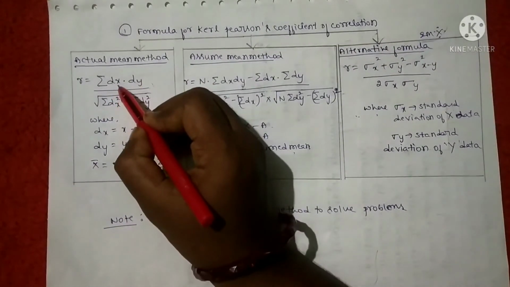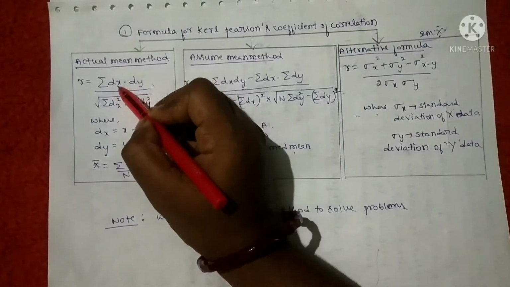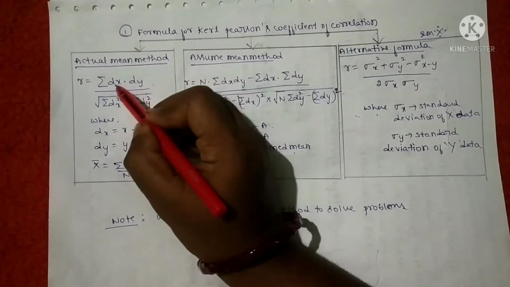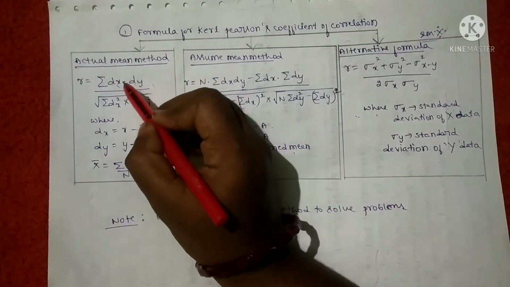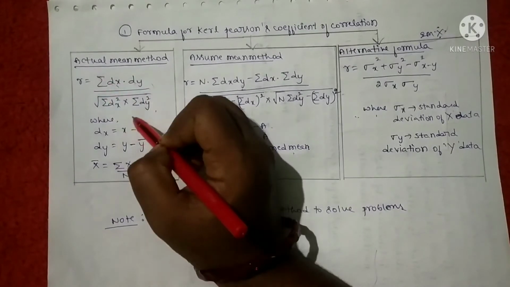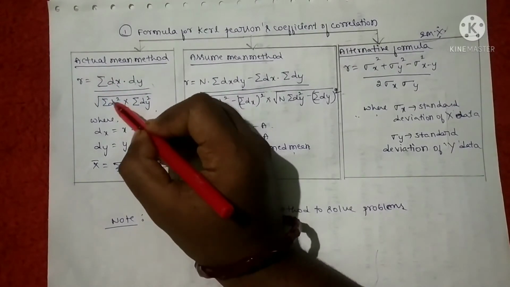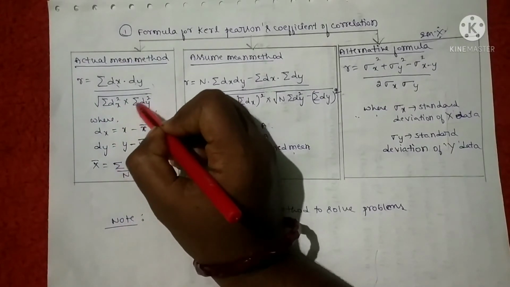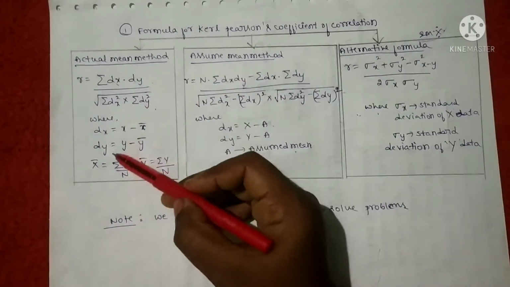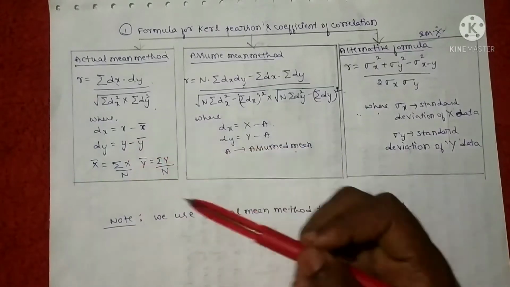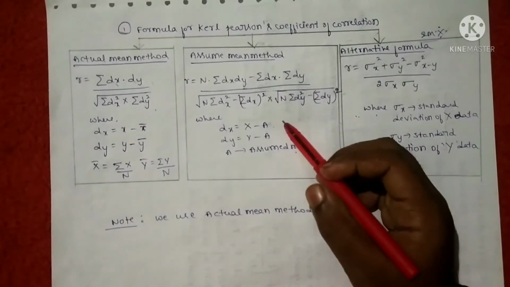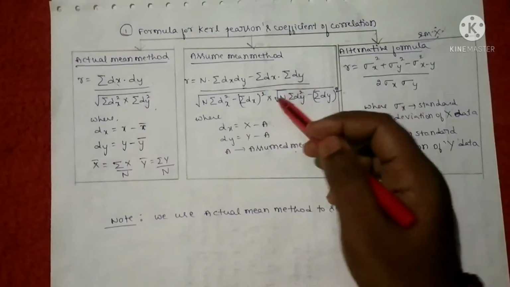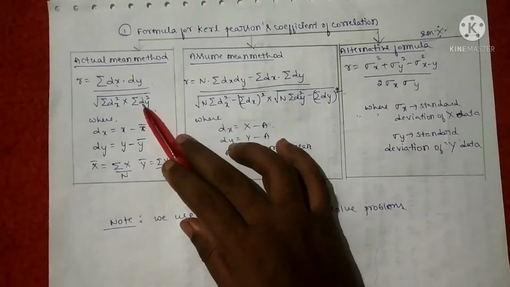So first, you need to calculate the deviation of x and the deviation of y. Then multiply those two values. Afterwards, you have to take the summation. Fine. Now look at the denominator. In the denominator, it is the square root of summation of dx square into summation of dy square, where dx and dy can be calculated by the formula given here. Similarly, in the assumed mean method also we can use this, but no need to practice this method. You just go through the actual mean method.